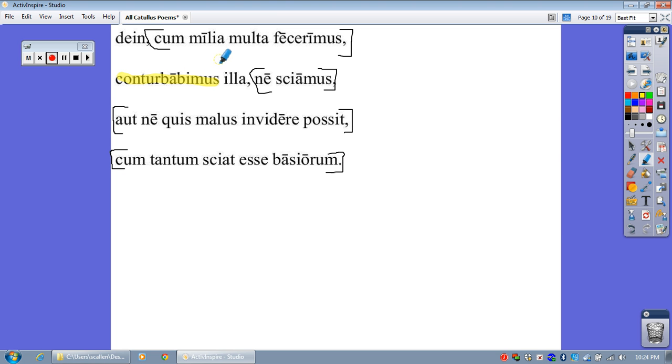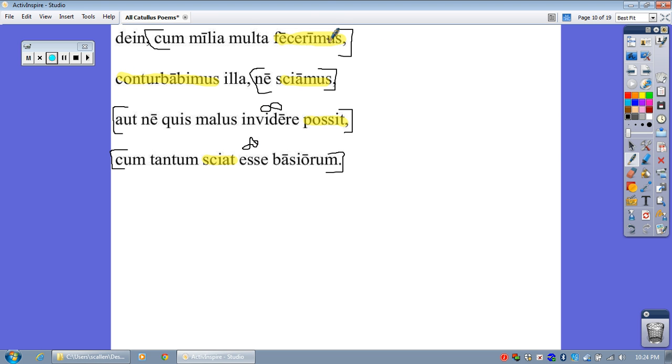Moving into the clauses, where do we see verbs? We see one here at fecerimus. Huh. Okay. And then sciamus. And then possit. And then sciat. We also have a couple of infinitives. We have some infinitives at invidere. And also esse. Okay. So then, what is it when you add a ro, a ris, a rit to the third part of a verb? This is actually future perfect active.